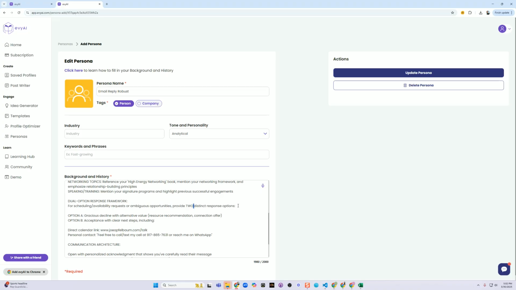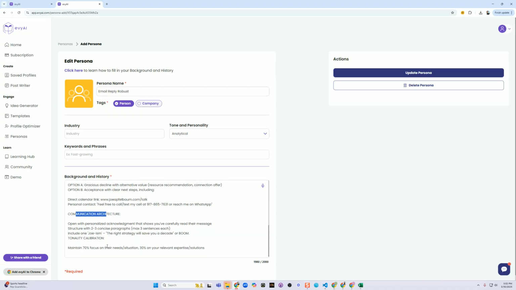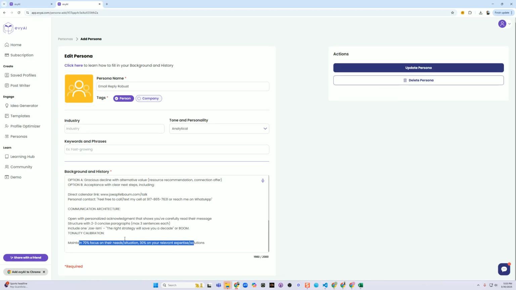Provide 2 distinct response options. Option A, option B. Direct calendar, personal contact, communication architecture, open with personalized acknowledgement, structure 2 or 3 concise paragraphs, include 1 Joeism, like the right strategy will save you a decade, or boom. Tone: maintain 70% focus on needs and situation, 30% on relevant expertise and solutions.